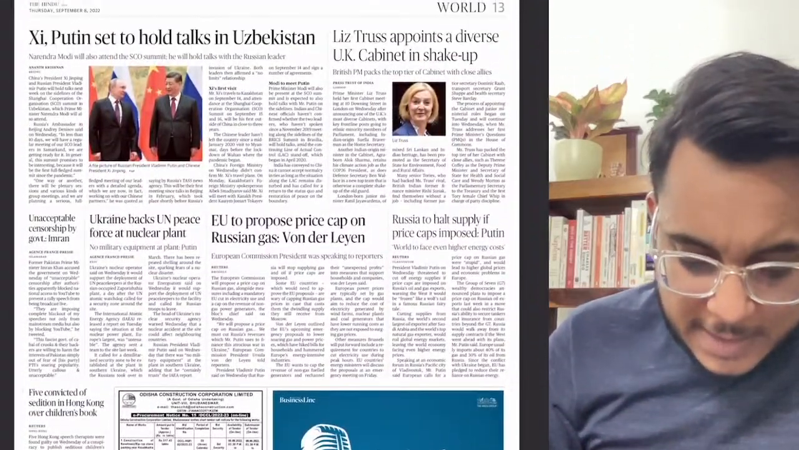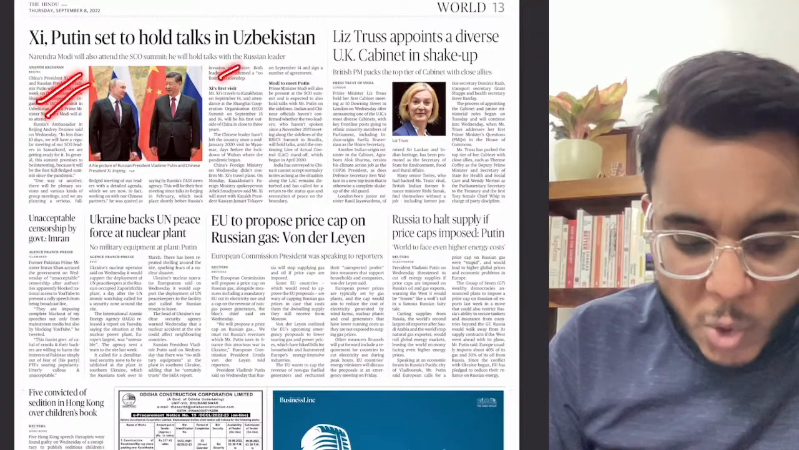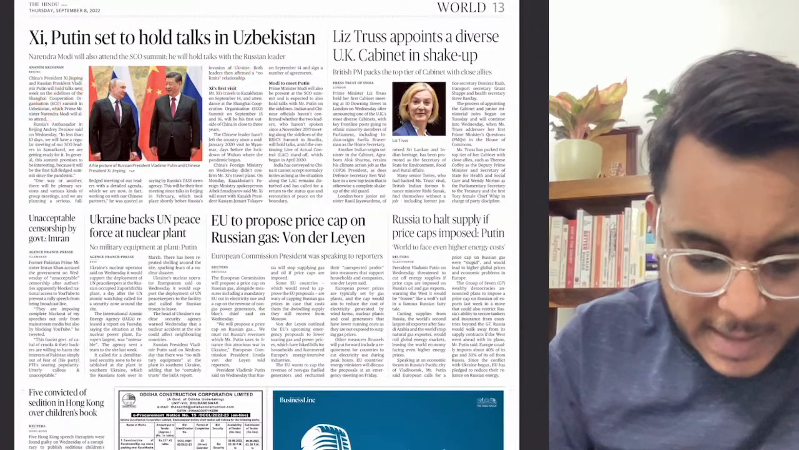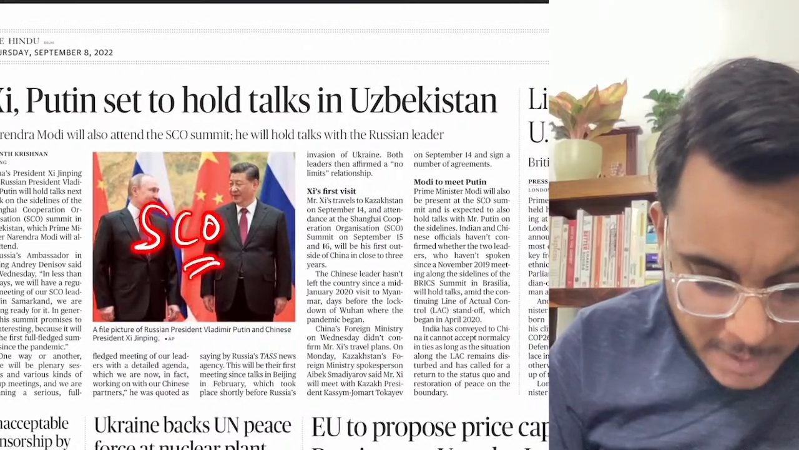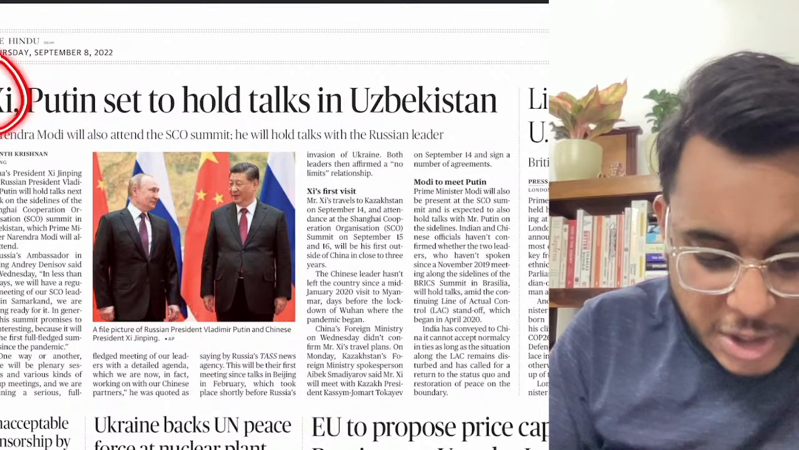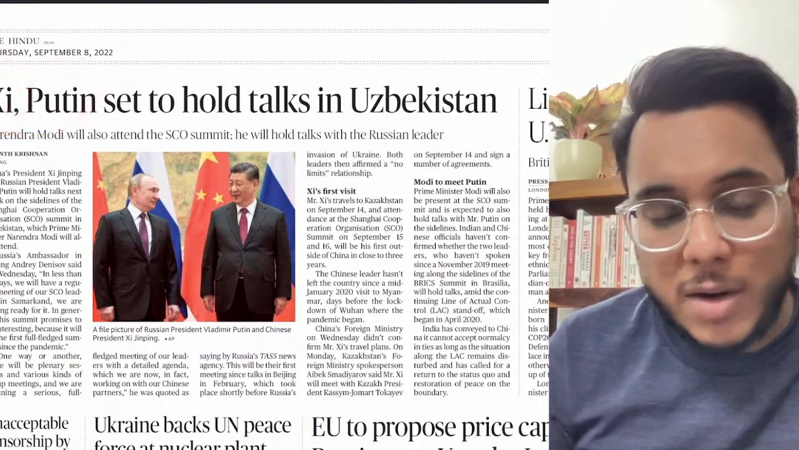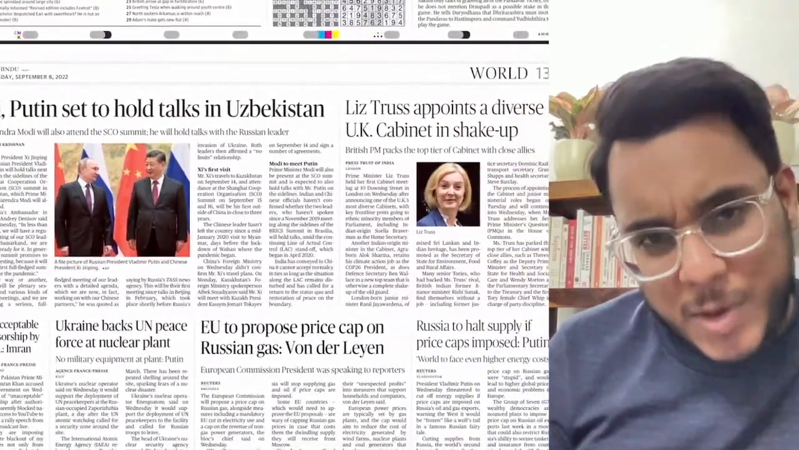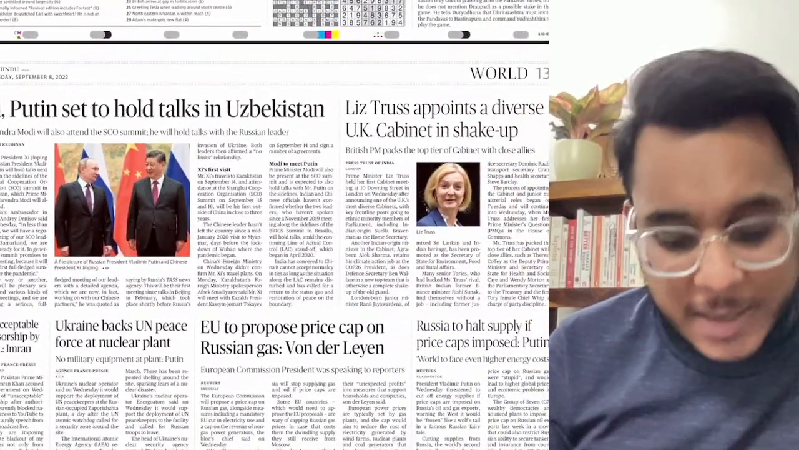After that, Xi, Putin set to hold talks in Uzbekistan. So basically, guys, here we see that the SCO summit will be held in Uzbekistan, and in the SCO summit, Xi Jinping and Putin are going to talk, and even the Indian Prime Minister is going to participate in that. So we'll see this particular SCO meeting when it happens.